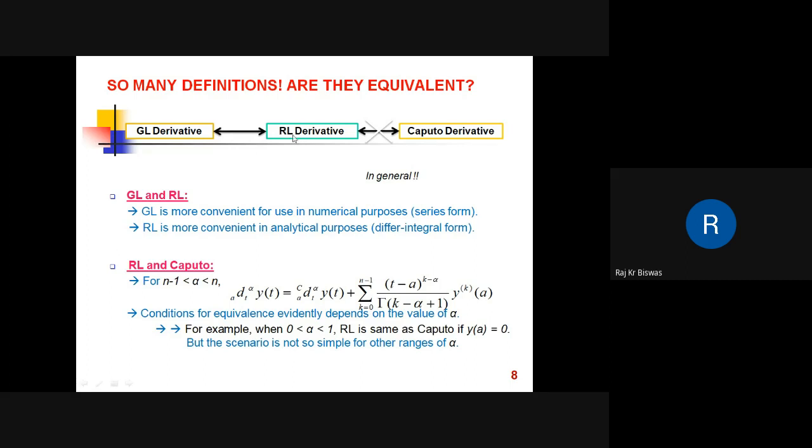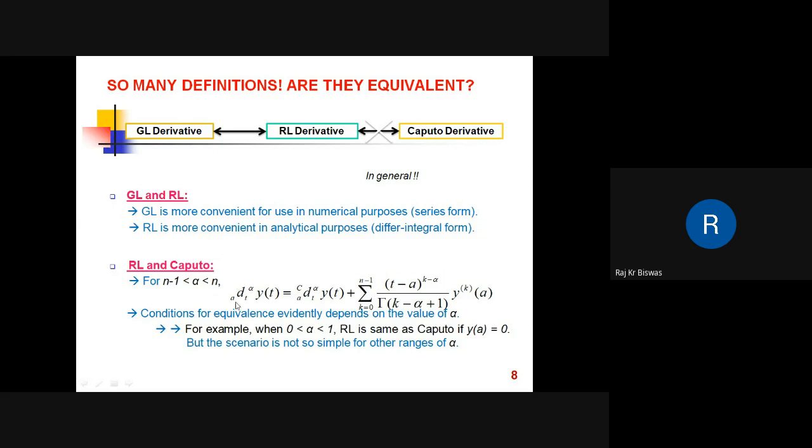But for analytical purposes, for mathematical analysis, we use the RL derivative. And in some cases, mainly for engineering applications, we use Caputo fractional derivatives, because it offers some advantages. But these two derivatives, RL and Caputo, are not the same in general.